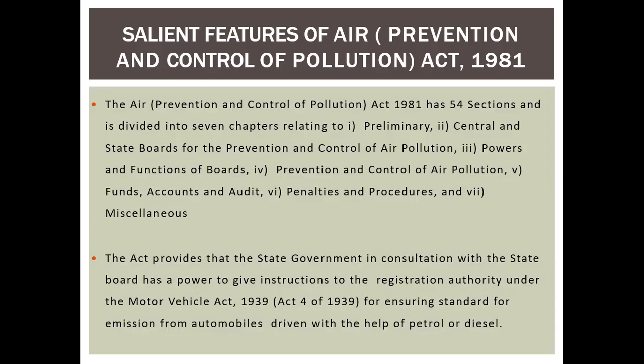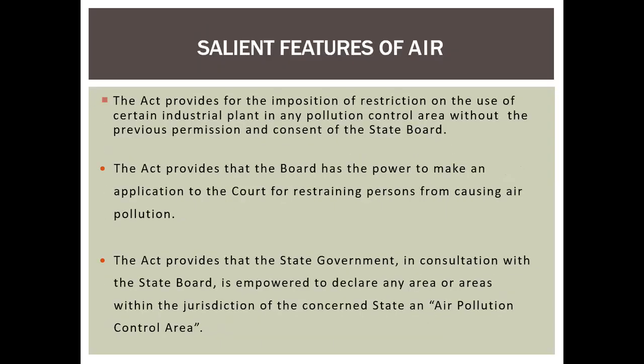The Act provides that the state government, in consultation with the state board, has the power to give instructions to the registration authority under the Motor Vehicles Act 1939, Act 4 of 1939, for ensuring the standard of emission for automobiles driven with the help of petrol or diesel. The Act provides for the imposition of restrictions on the use of certain industrial plants in any pollution control area without the previous permission and consent of the state board.